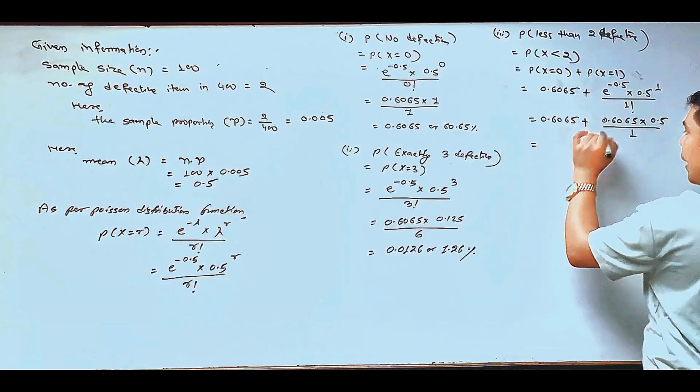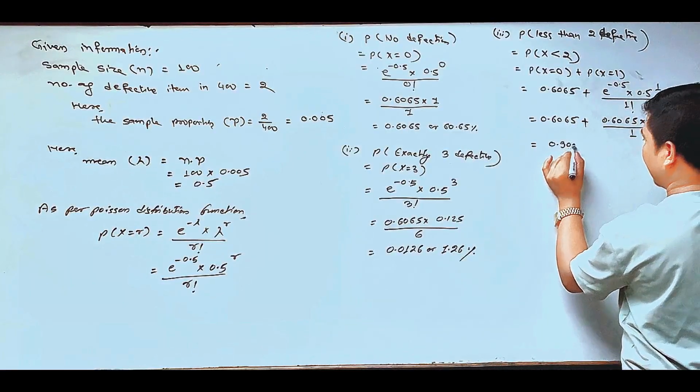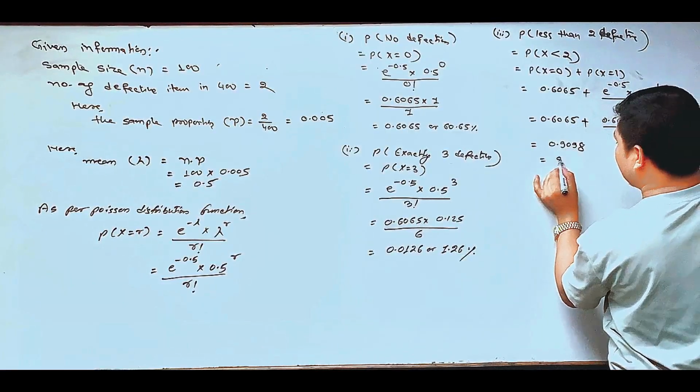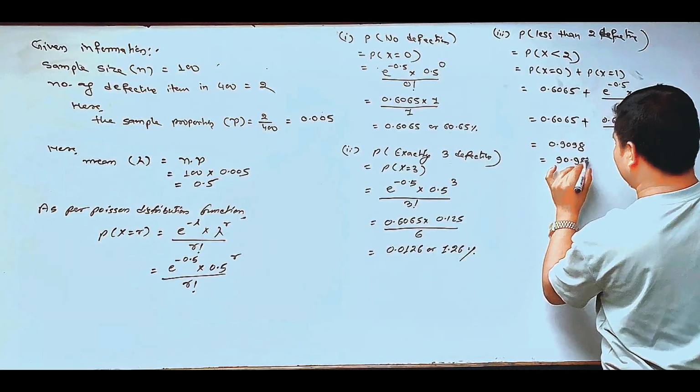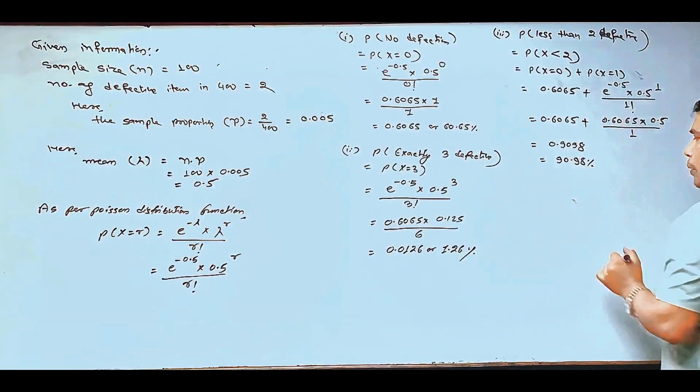So the answer is 0.9098. It means 90.98% chance of getting less than 2 defective out of 100 in a box.